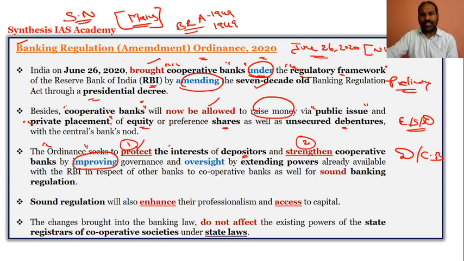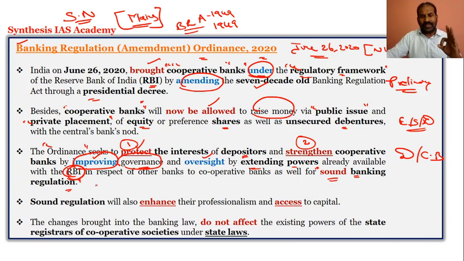And how will this protection and strengthening of the depositors and the cooperative banks come into existence? It can happen by improving governance and oversight and by extending powers already available with the RBI. So the governance has to be run properly, and the powers which have been given to RBI should be taken up, so that there would be sound banking regulations.